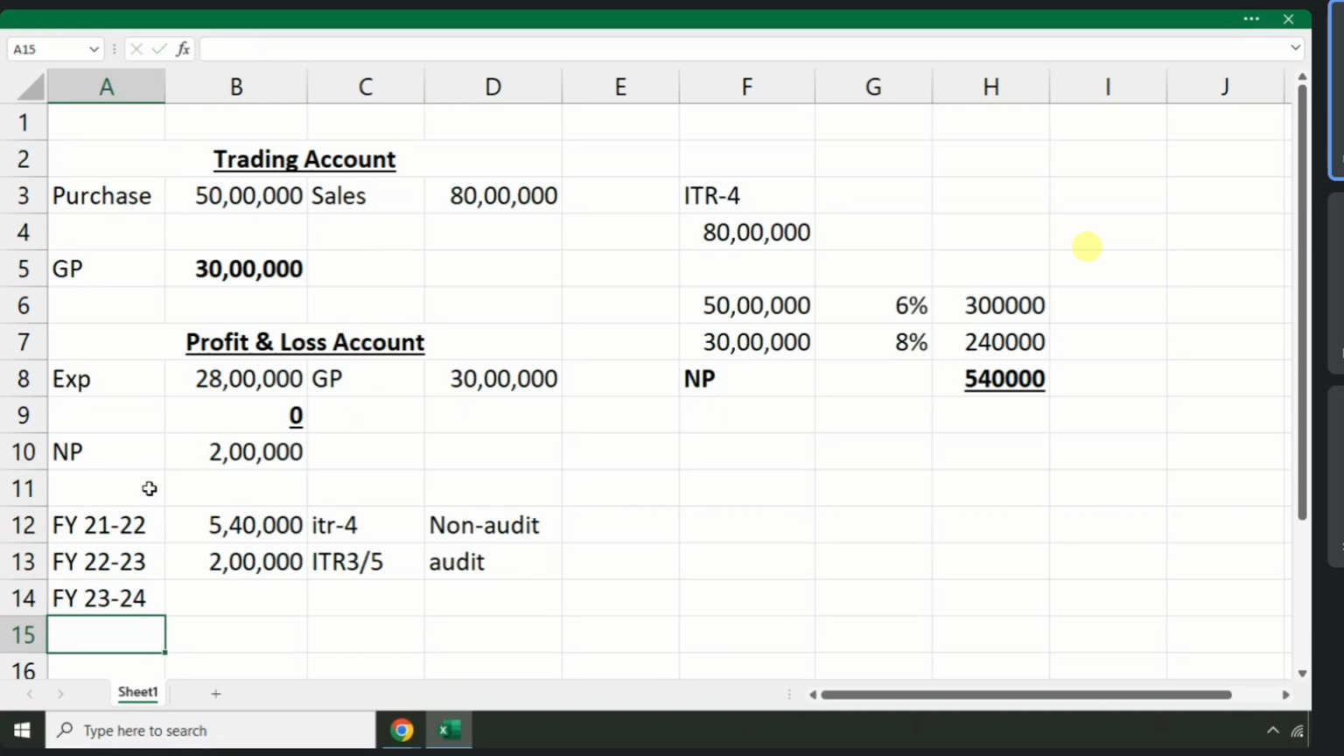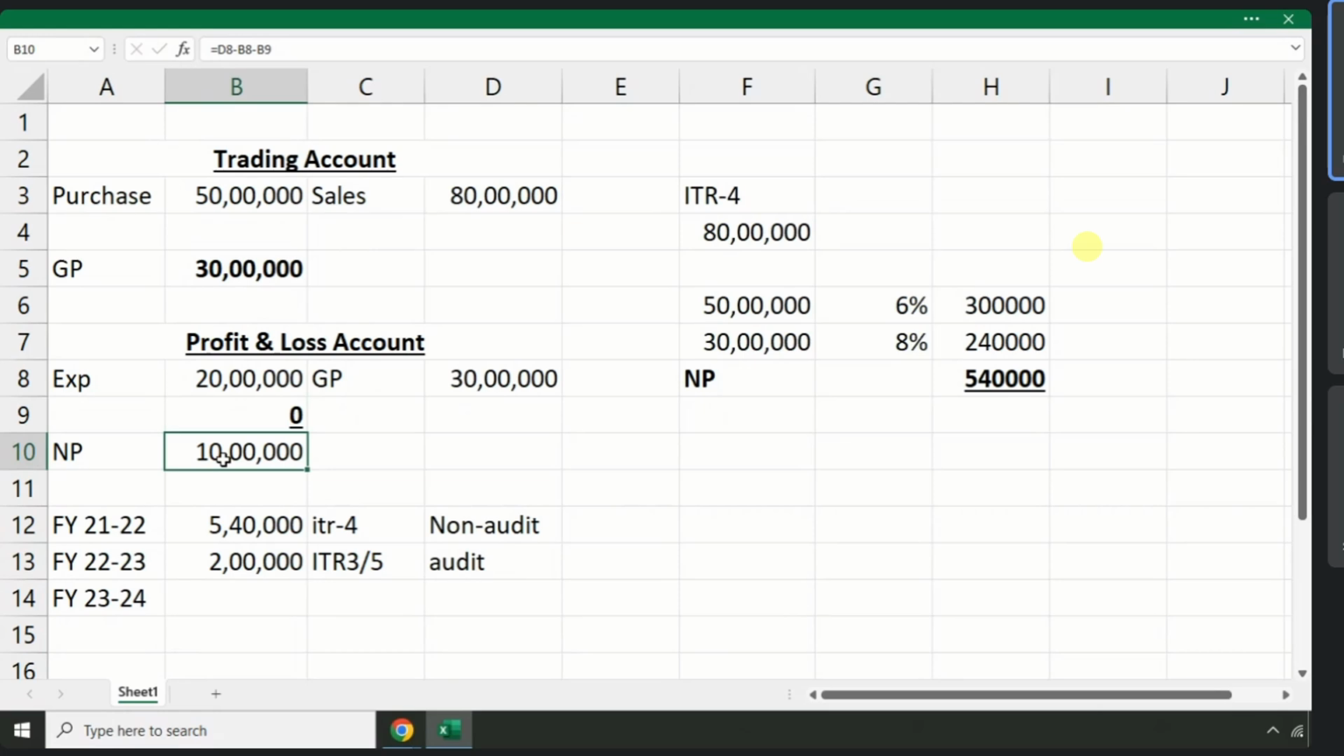23-24. Assume same purchases, same sales. This year you have expenses only 20 lakhs. So total sales 30 lakhs, gross profit 30 lakhs, expenses only 20 lakhs. So what is your net profit in this year?